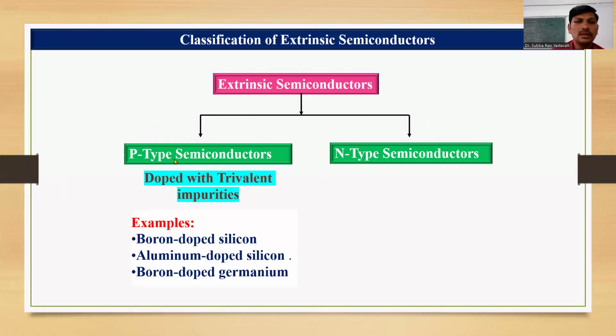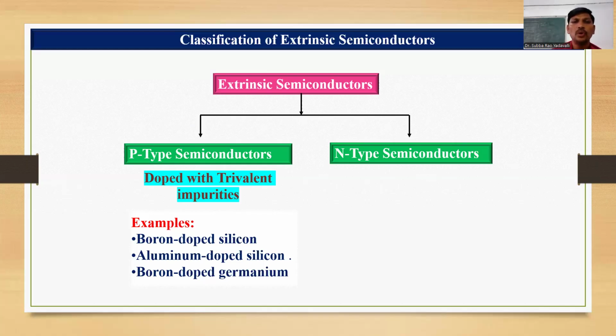For example, boron doped silicon. Boron has the valency 3. Aluminum doped silicon, aluminum having the valency 3, and boron doped germanium. Silicon is the intrinsic semiconductor having pure silicon atoms and germanium is also a pure intrinsic semiconductor having germanium atoms.